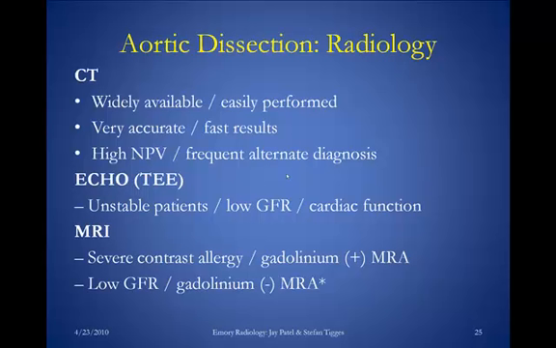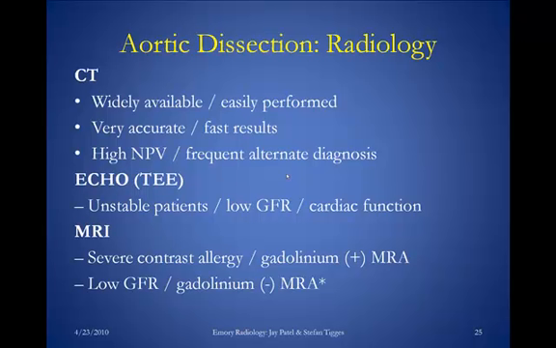Aortic dissection in radiology is typically diagnosed by CT scan, as these are widely available, they're very easy to perform, they're very accurate, and you get very quick results. It has a high negative predictive value, and also when you get a CT scan with contrast, you may not find a dissection in a patient with chest pain, but you could find something else, like a pulmonary embolism, or maybe the patient has a pneumonia or another reason for having chest pain.